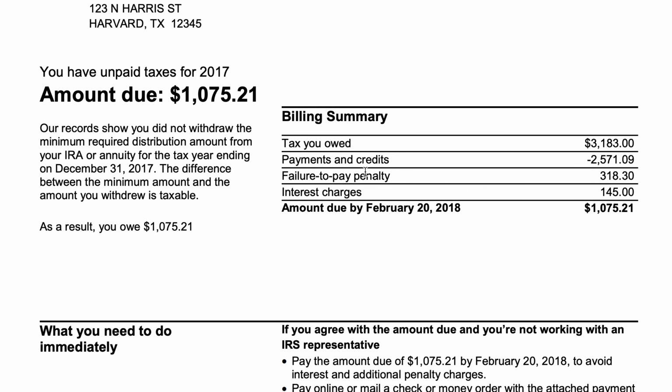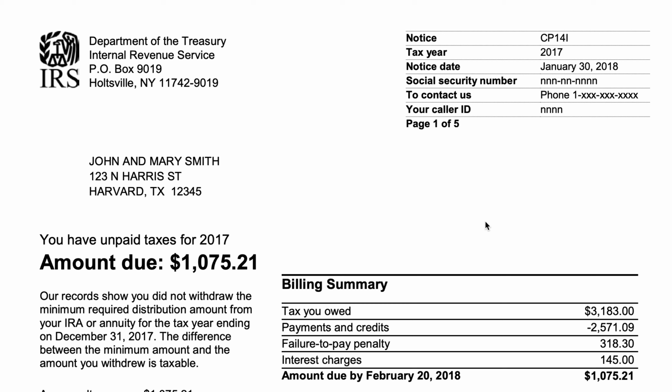What I don't notice on this sample that you may see in an actual form CP14I is the calculation of the penalty that accrues when you don't withdraw an RMD by the end of the tax year. So I would expect to see something along those lines in the billing summary on an actual sheet. Of course, I can't show it to you because this is the best that I can do. So we'll put links in the show notes to some of the forms that we mentioned and other topics that might be relevant to this.